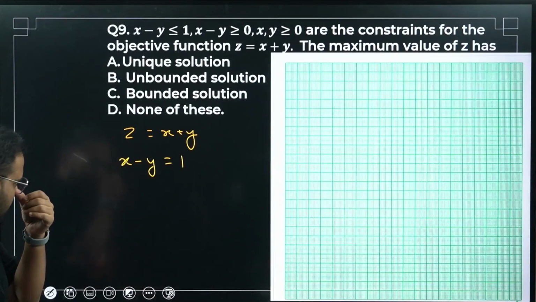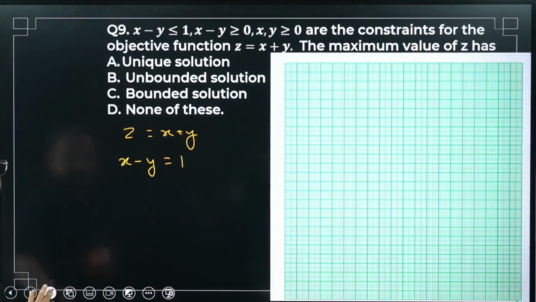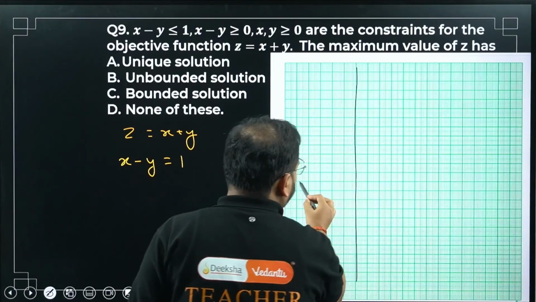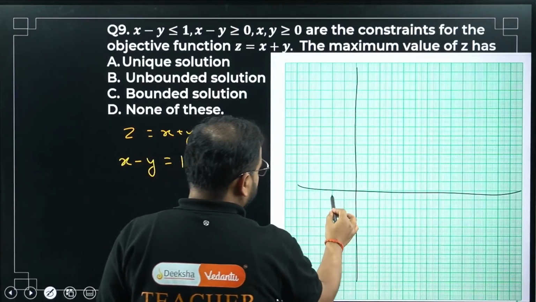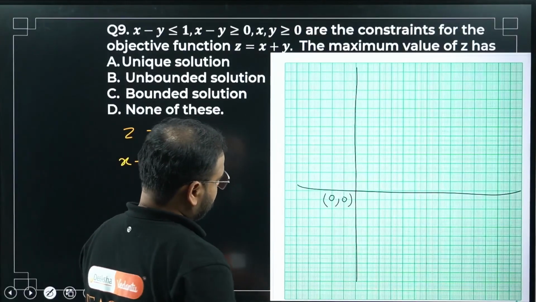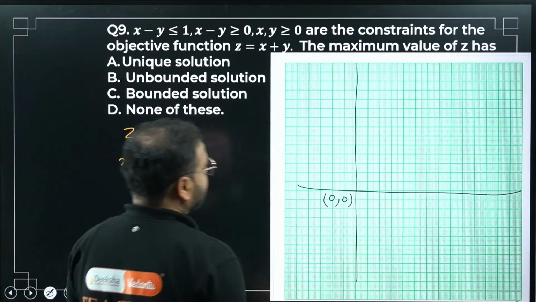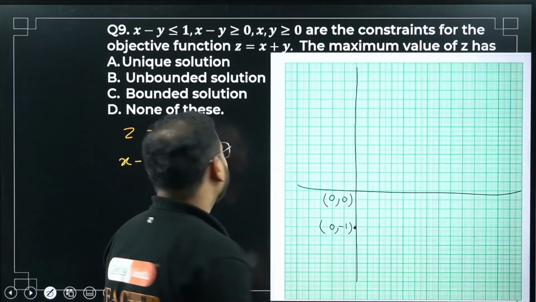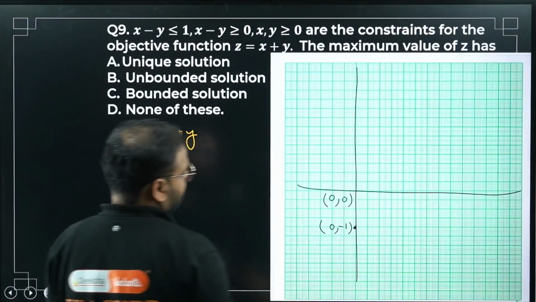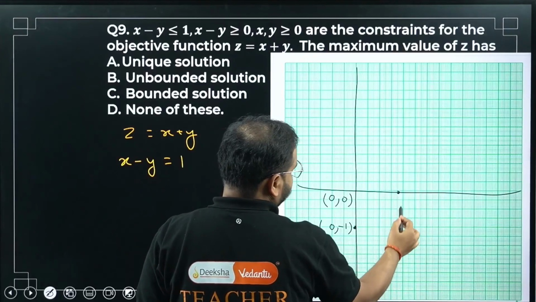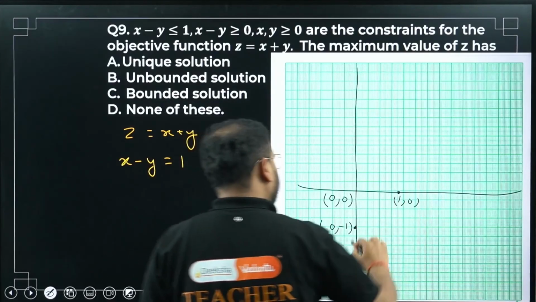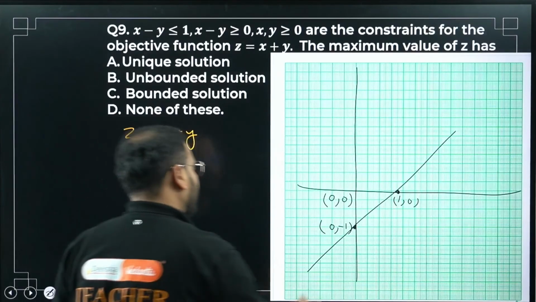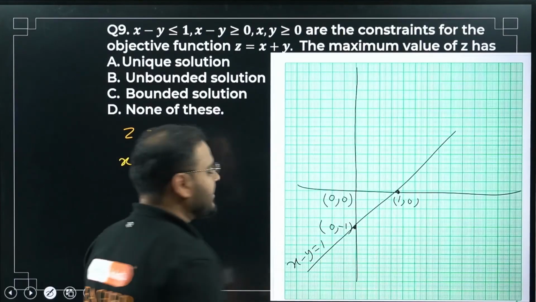When x is 0, y is minus 1. This is my point, (0, 0). Have a look. When x is 0, y is minus 1, means somewhere over here. Will you agree? (0, minus 1). When you take y as 0, x is simply 1. This is my line. What's the equation? x minus y equal to 1 is my equation of the curve.